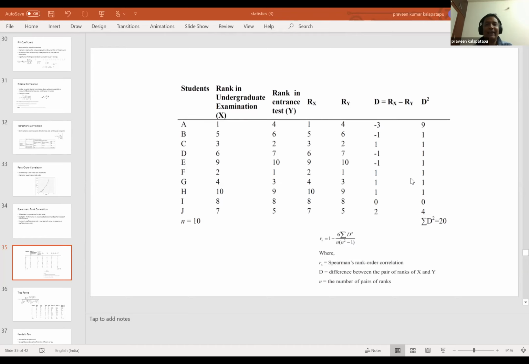If it is 1, then what you are saying is that the student who is performing in the undergraduate exam is sure to perform in the entrance test, right? And the lesser it is, the correlation is lesser. I mean, you're telling that they are unrelated.